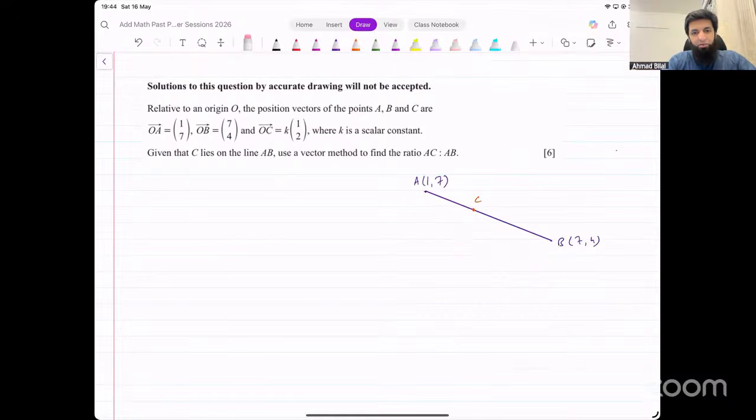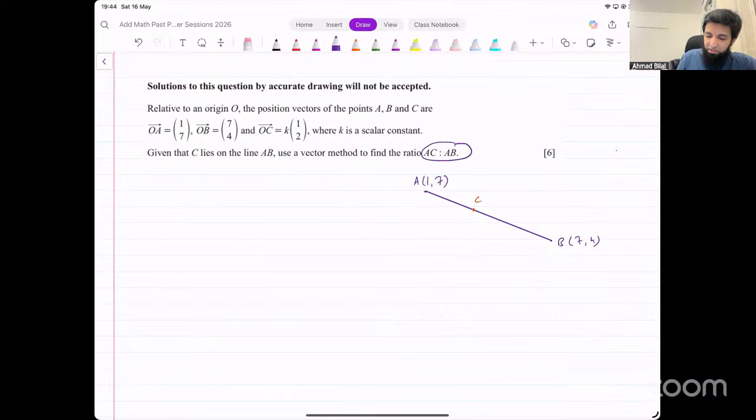These three are collinear points. These are collinear points, A, C, and B. That means the ratios of corresponding components are going to be the same, or you can say the gradients are going to be the same for AC, AB, and CB. All of these are going to have the same gradient.